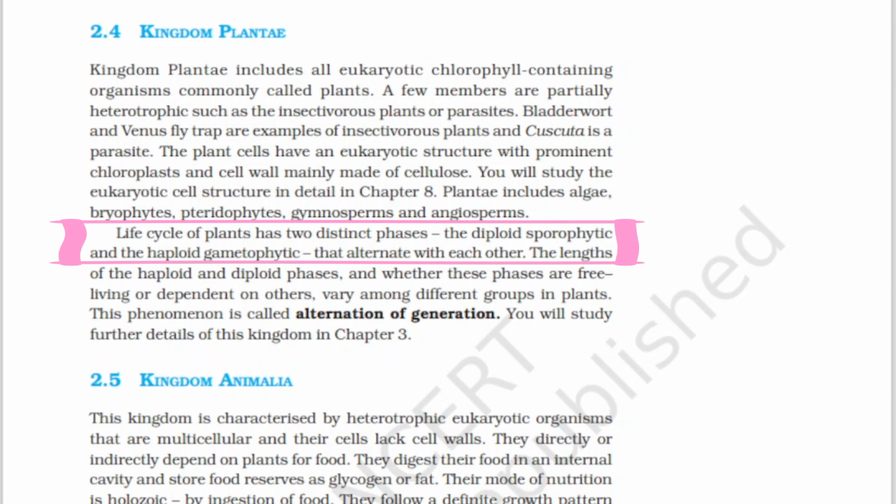This phenomenon is called alternation of generation. We'll study about the kingdom Plantae in chapter number 3, and the structure of the eukaryotic cell in chapter number 8.